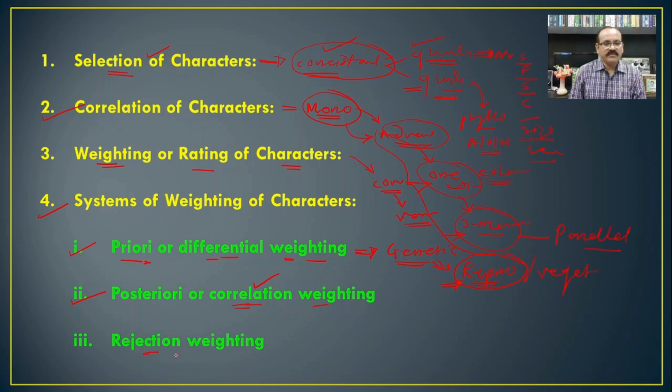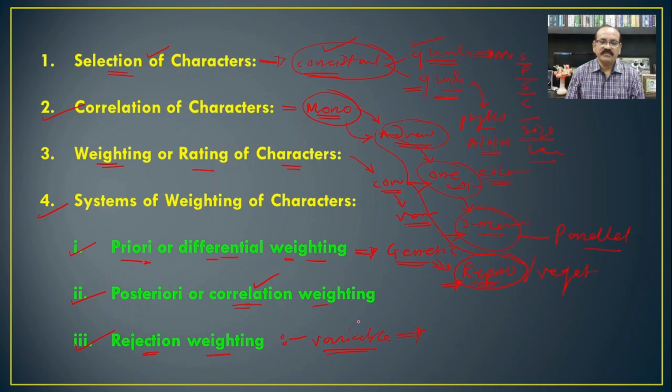In rejection weighting, there is a taxonomic importance. If we want to use certain characteristics and if these characteristics are variable, then usually such characteristics will not be seen in the upcoming generations.